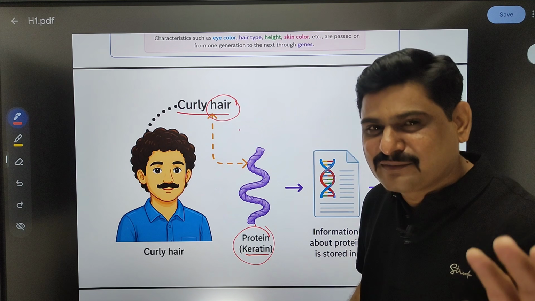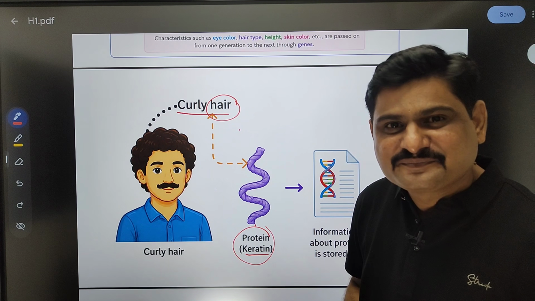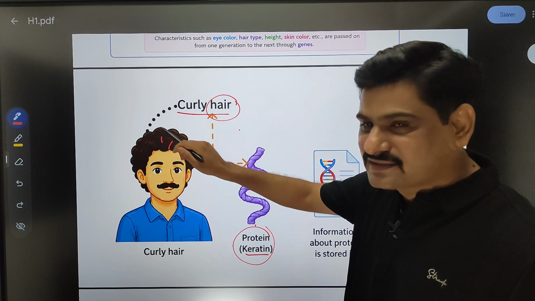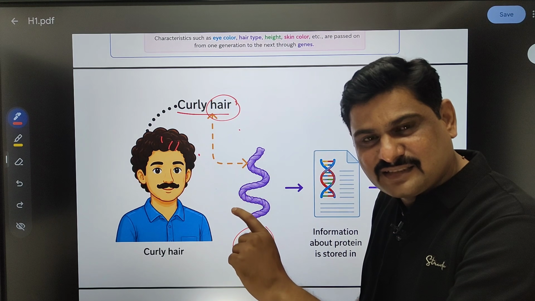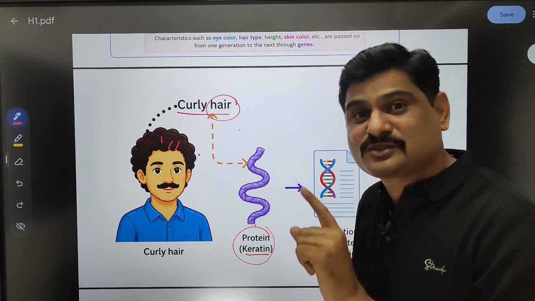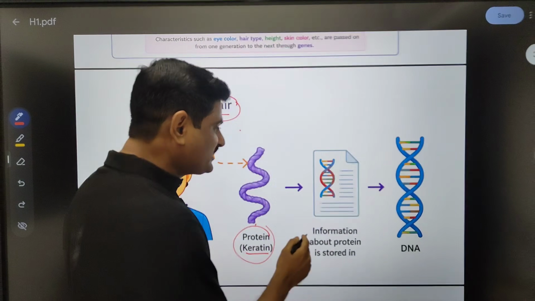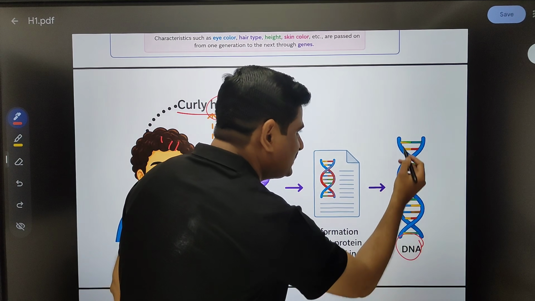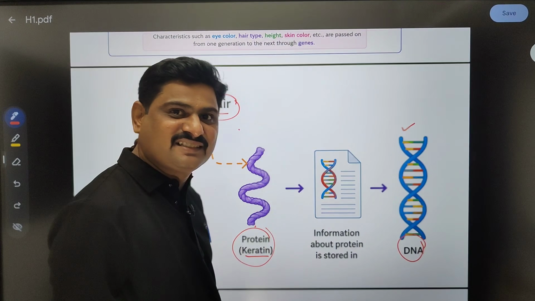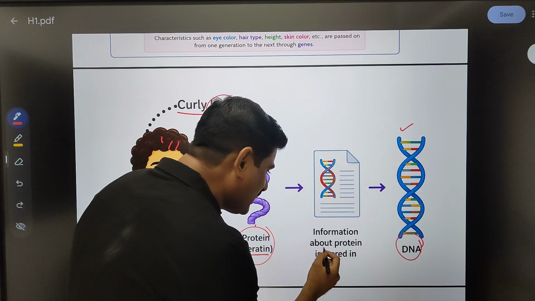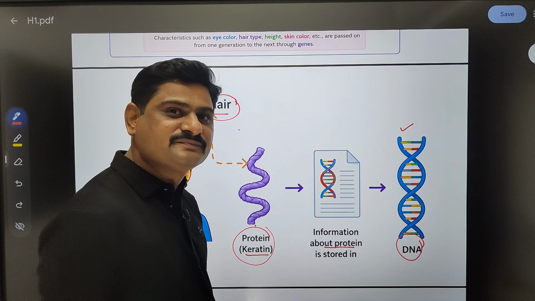Leave that keratin; just remember hair is a protein. Only this kind of protein will come to this person. Where is this information stored? That is interesting. Information about protein synthesis is stored in DNA. We discussed this type of structure in 9th standard. DNA has all the information about protein synthesis.